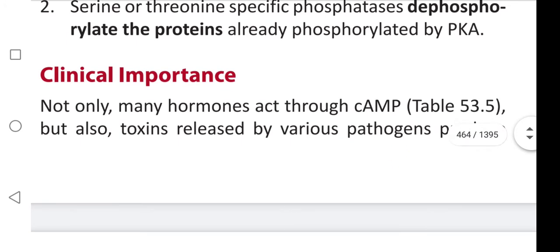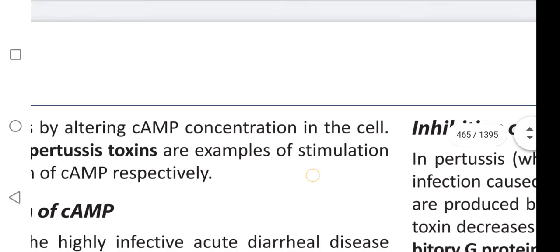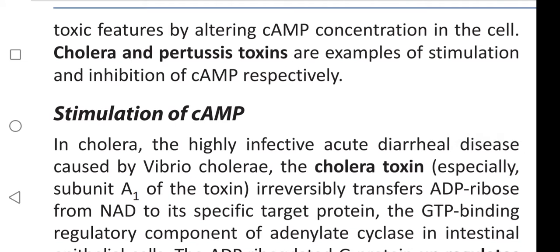Clinical importance. Not only do many hormones act through cyclic AMP, but toxins released by various pathogens also produce toxic features by altering cyclic AMP concentration in the cell. Cholera and pertussis toxins are examples of stimulation and inhibition of cyclic AMP respectively. That is, stimulation of cyclic AMP causes cholera and inhibition of cyclic AMP causes the pertussis toxin effects.